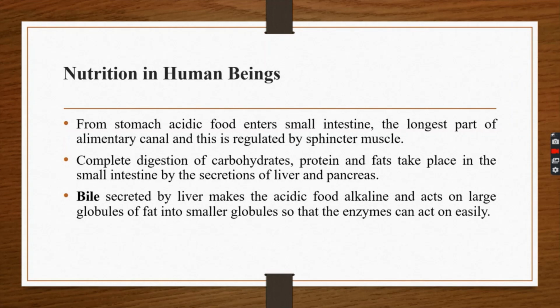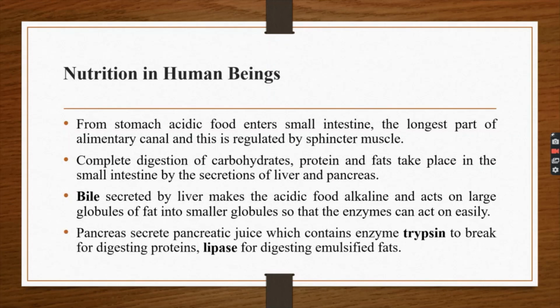Bile secreted by the liver makes the acidic food alkaline and acts on large globules of fat, breaking them into smaller globules so that the enzyme can act on them easily. The pancreas secretes pancreatic juice, which contains the enzyme trypsin for digesting proteins, and lipase for digesting emulsified fats. The wall of the small intestine